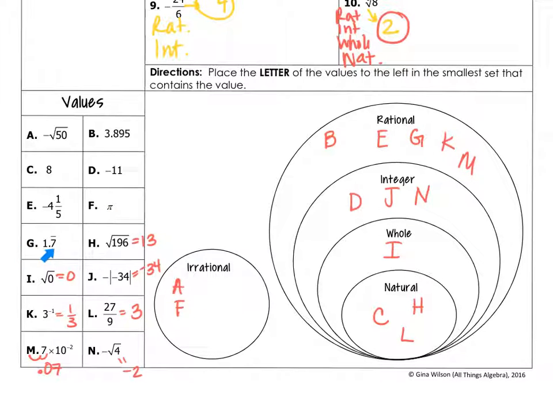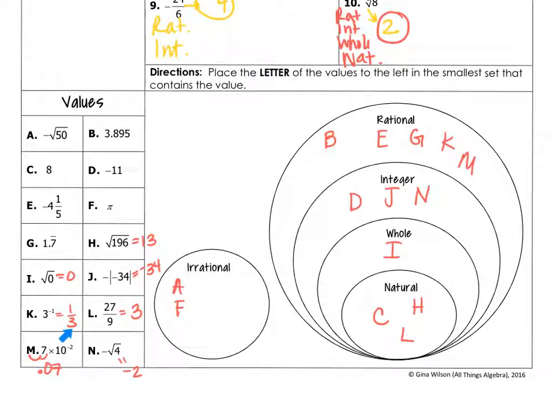G is 1.7 repeating. Repeating decimals are rational. H is the square root of 196, which is the number 14, and that is natural because it's all of these, so it's also natural. I is the square root of 0, which is 0. That is a whole number. It's rational, integer, and whole. J is negative absolute value of negative 34, which means it's negative 34. That makes it an integer.